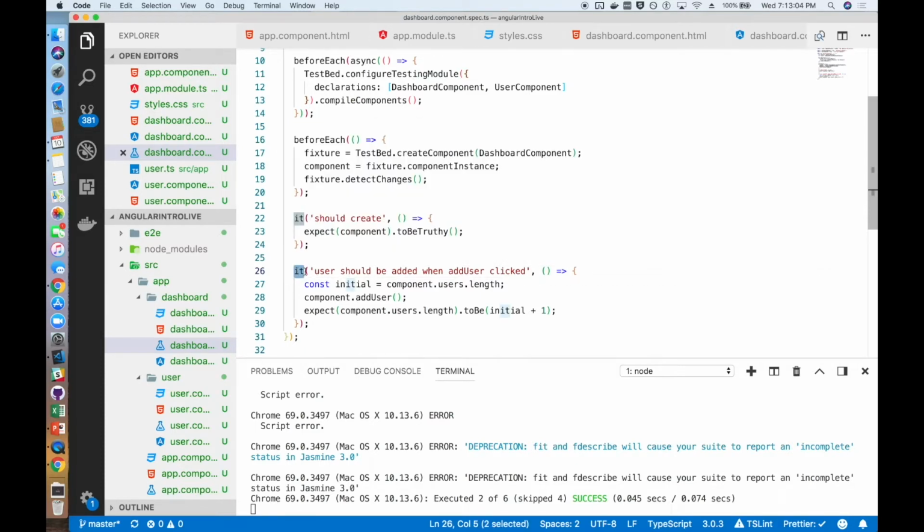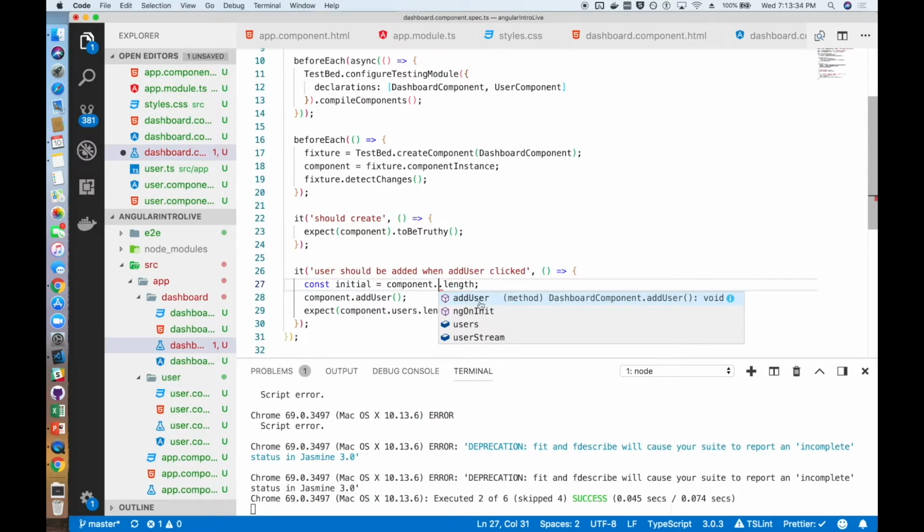We've got a working test. Basically on a line-by-line level, once again, we're saying what the definition of the test is, we're reading it, so for readability, user should be added when add user clicked. Then the first line, we get the initial count of the users, so initial equals component.users.length. Component allows us to actually refer to the instance of the component that we're testing. Users is that user object, and we're just getting the length of that. So here we can see everything that we'd expect to be on the component. Our functions and our users and our user streams are all accessible through our component.